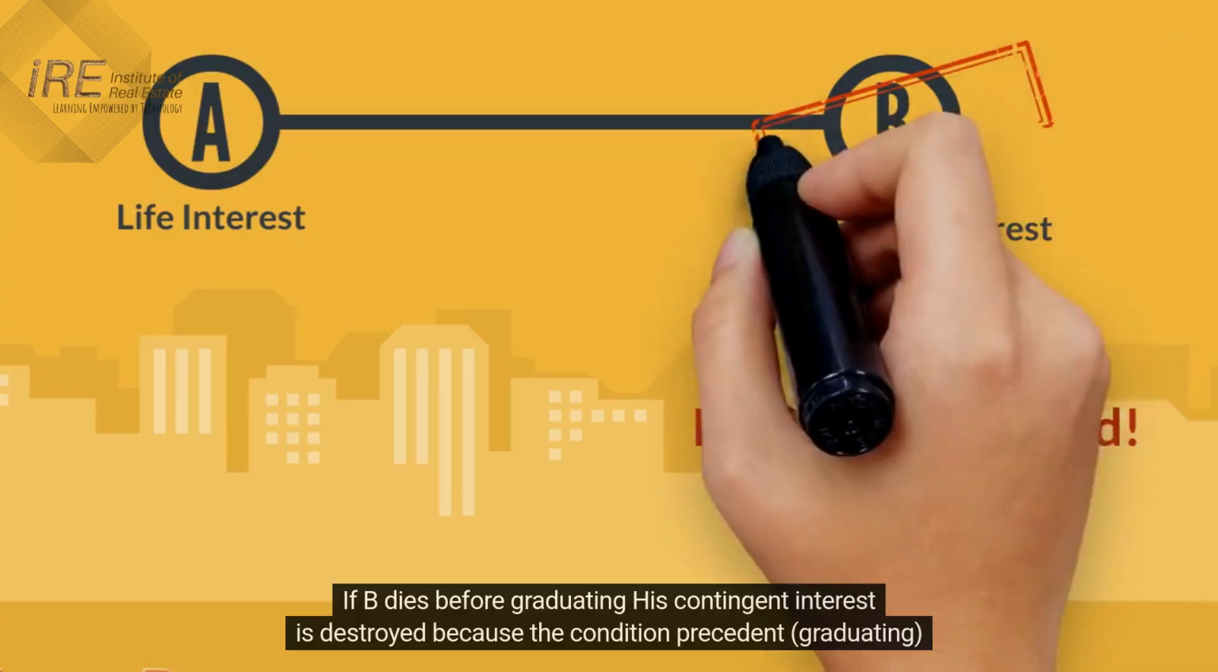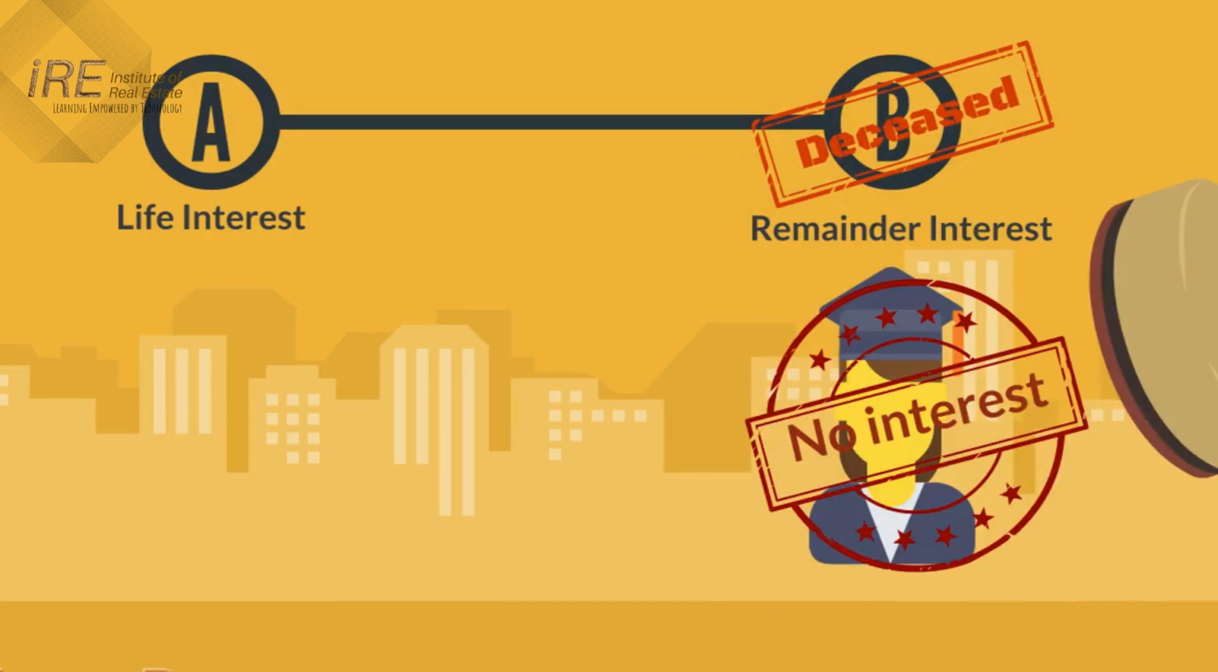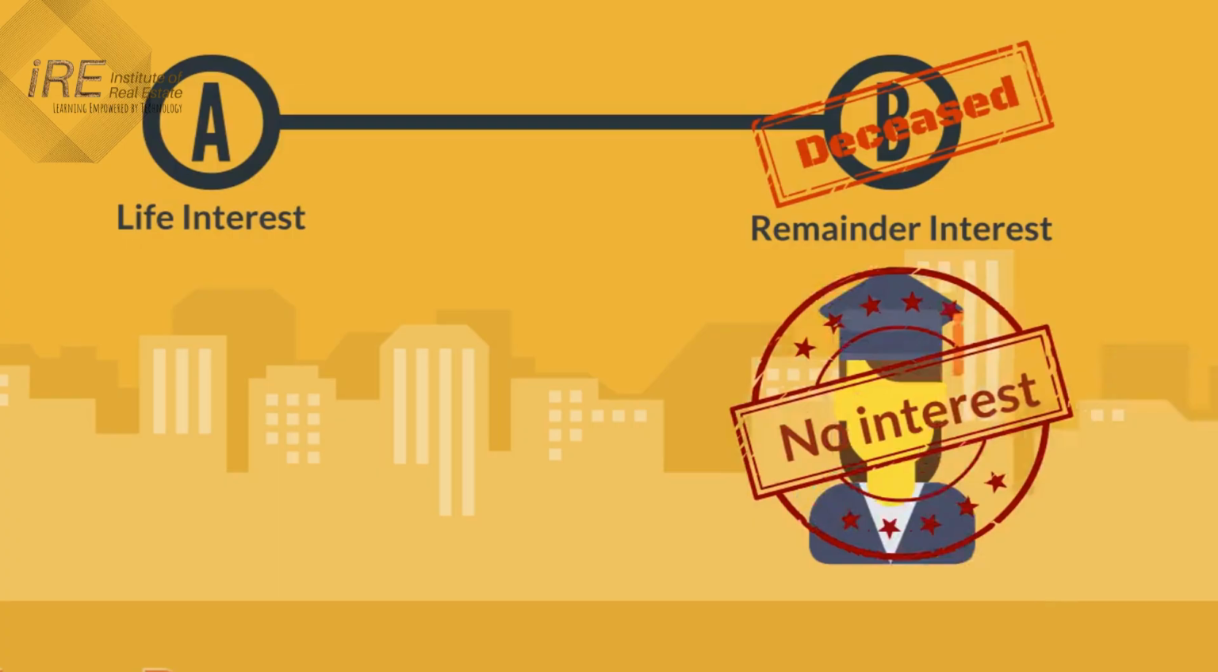If B dies before graduating, his contingent interest is destroyed because the condition precedent, graduating, was never met. Since B never lived to satisfy the contingency, the interest never vested and therefore cannot pass to B's heirs.